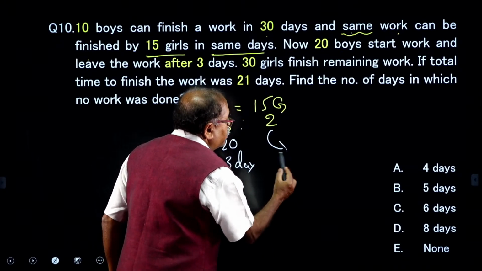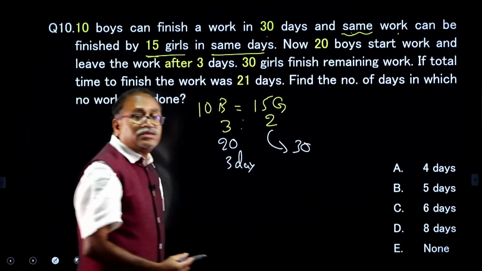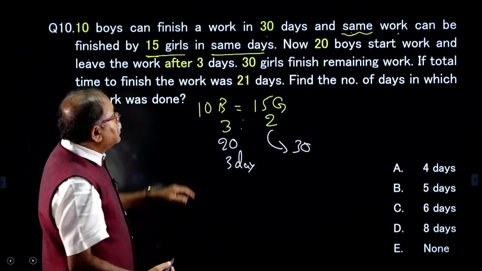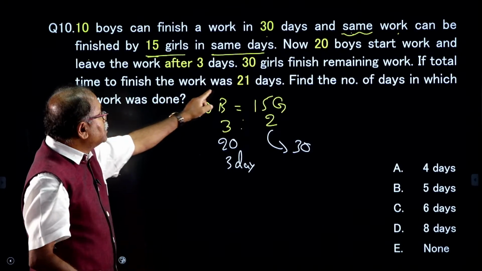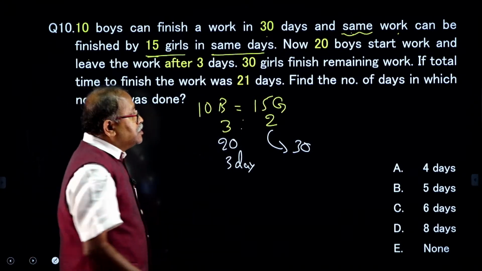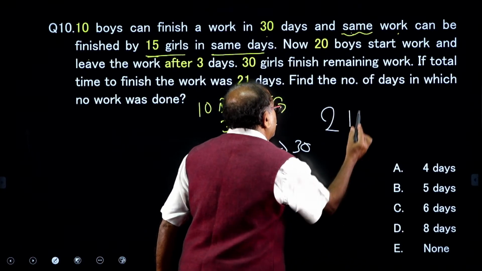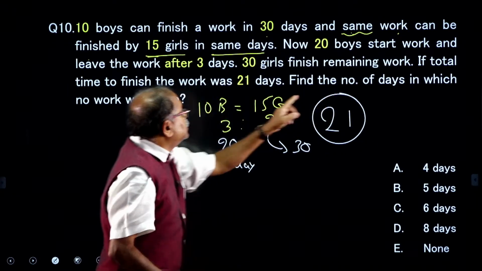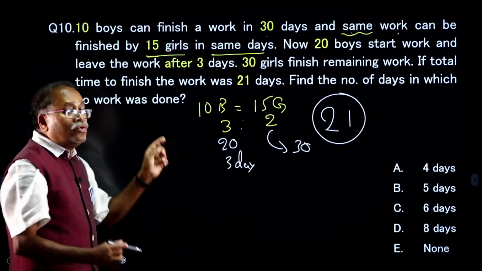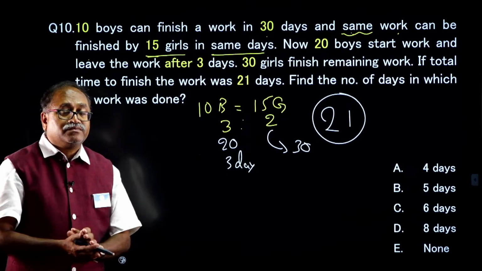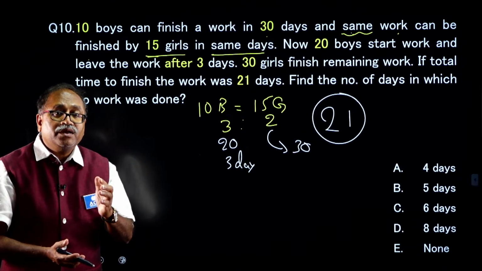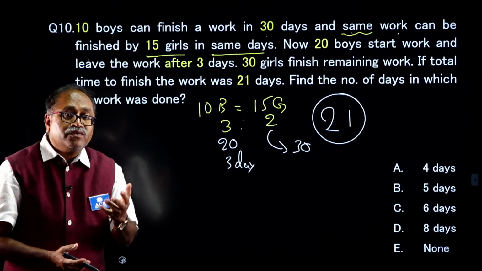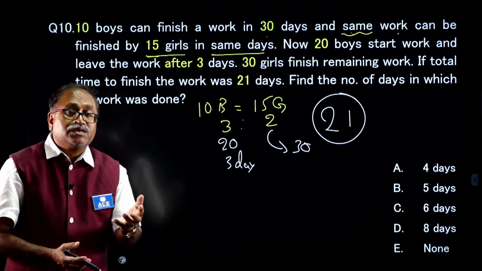Now, if the total time taken is 21 days, the overall time taken is 21 days, find the number of days in which no work was done.